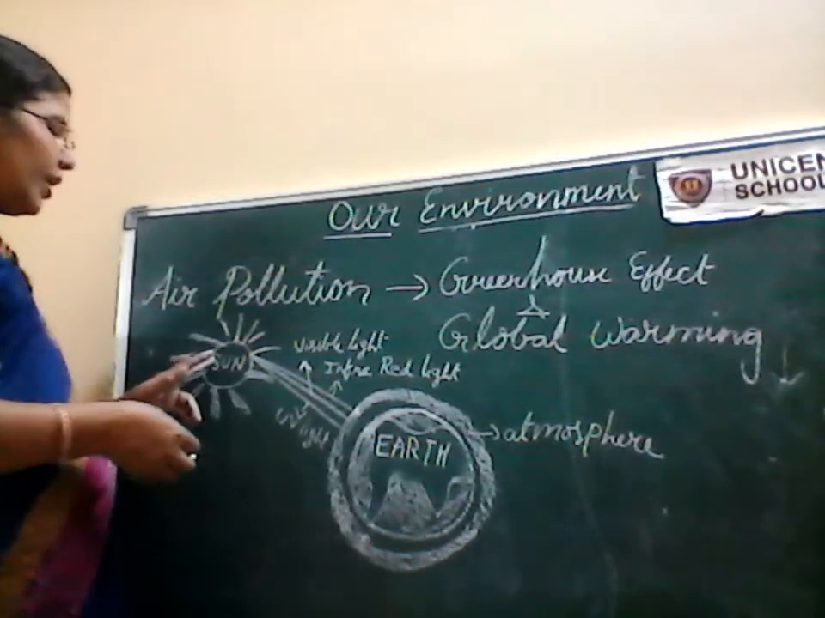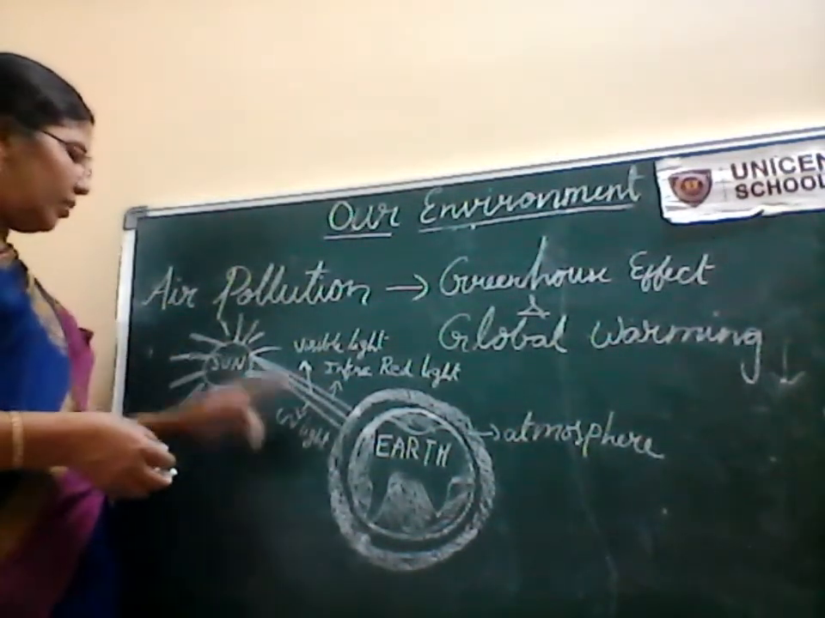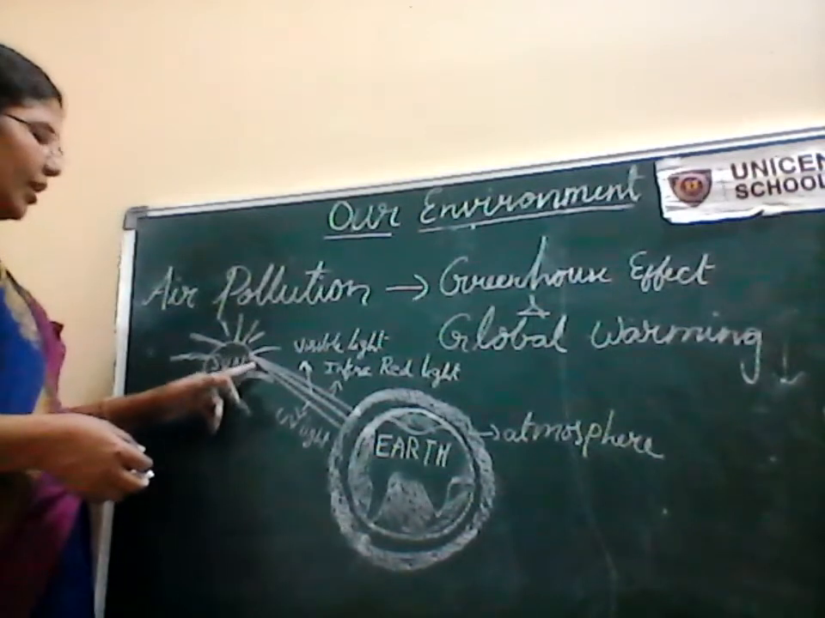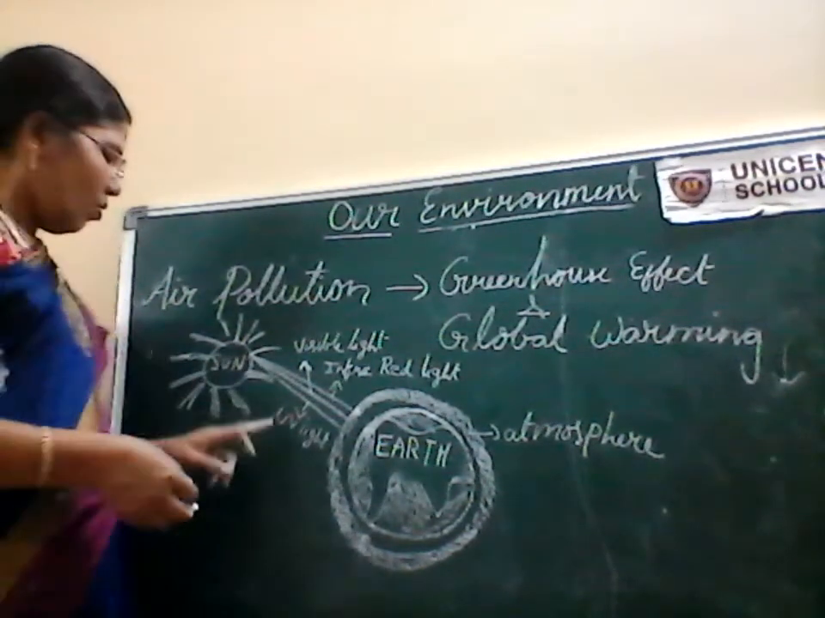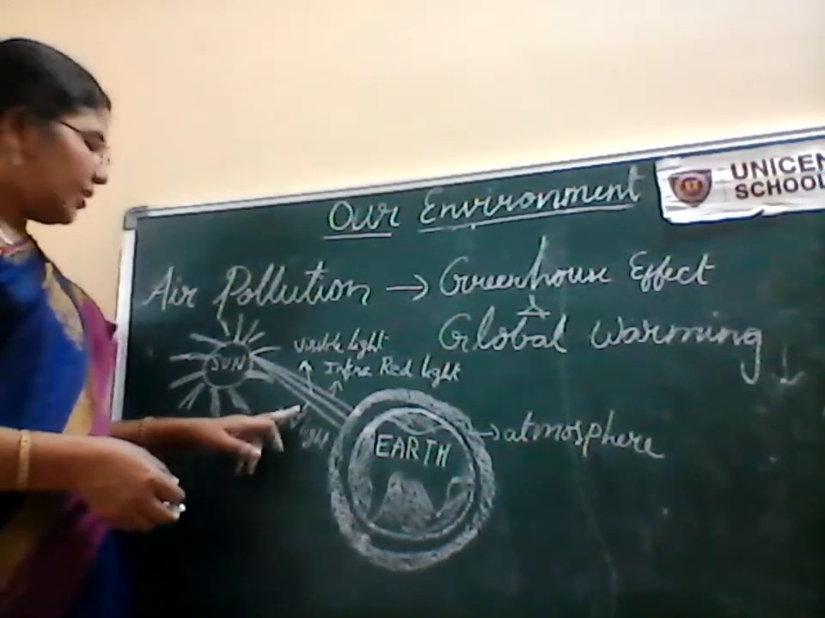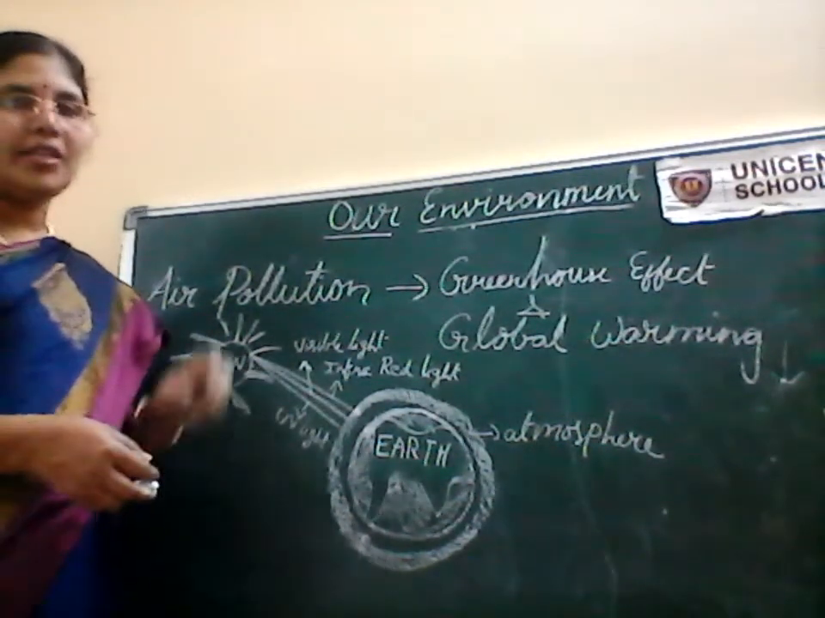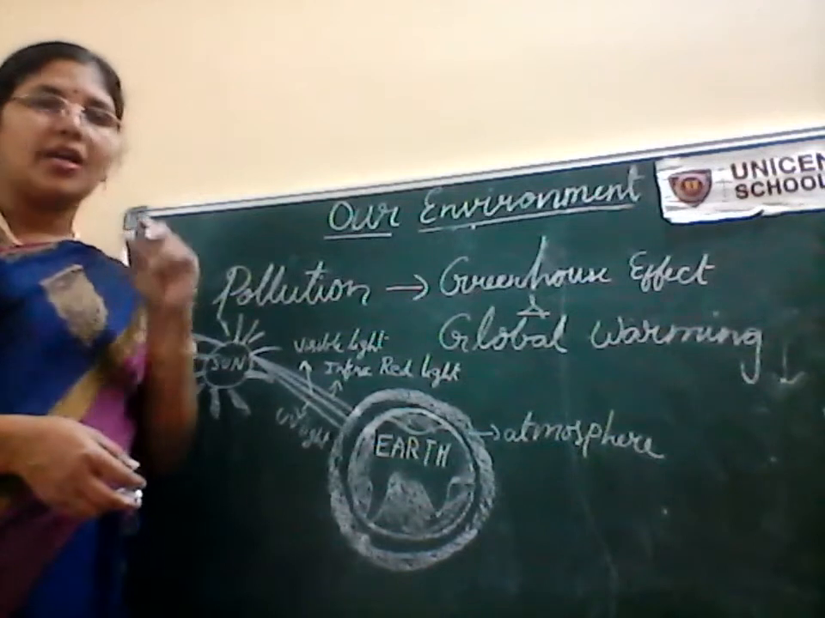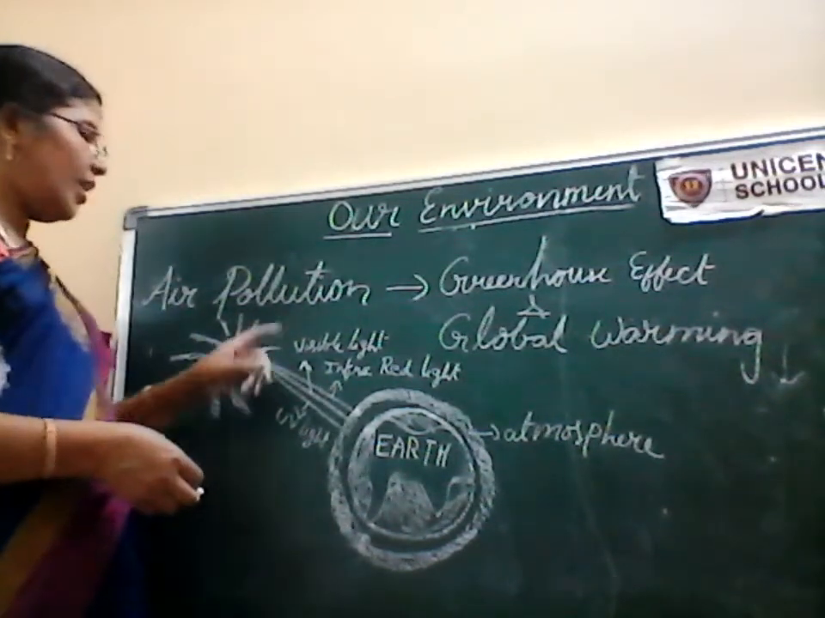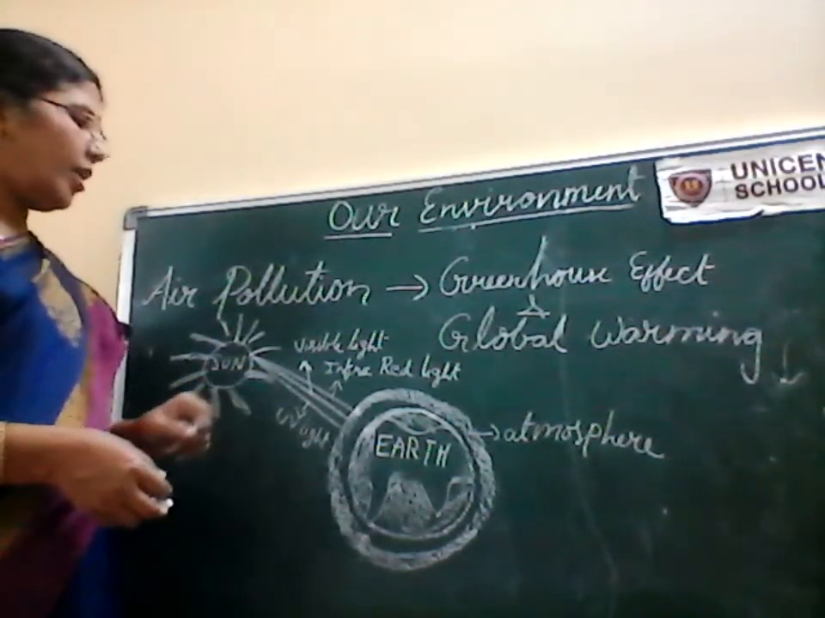Now, we are getting sunlight to the earth from the sun. This sunlight consists of three types of rays. One is ultraviolet rays, second is visible light, and the third is infrared light. Every sunlight is a combination of ultraviolet light, visible light, and infrared rays.